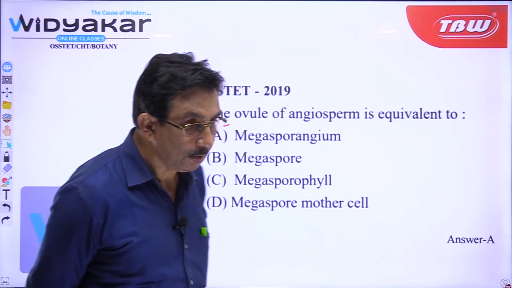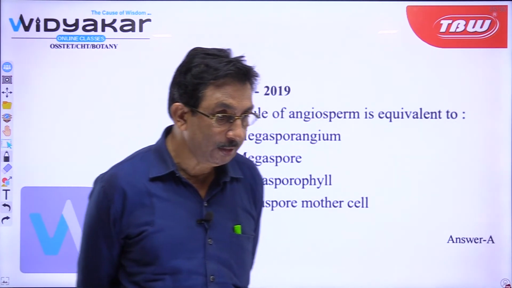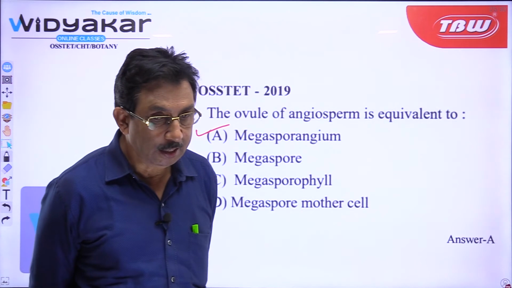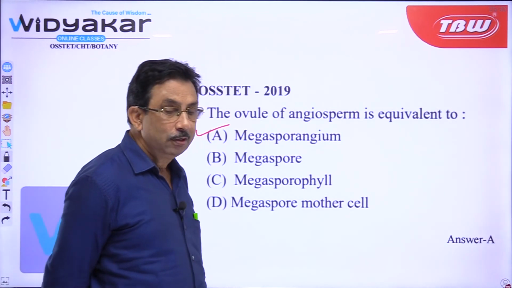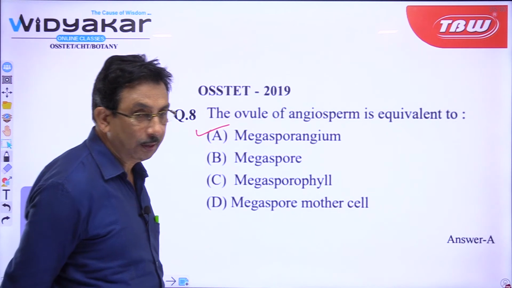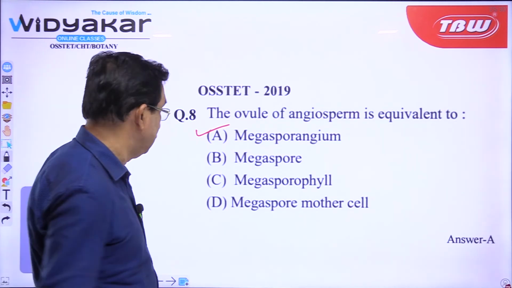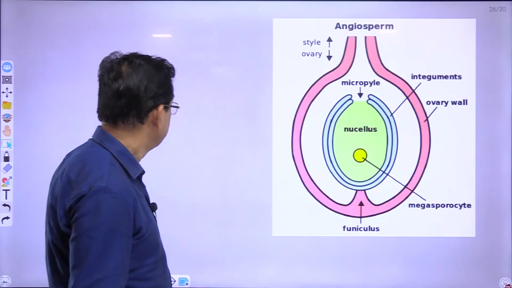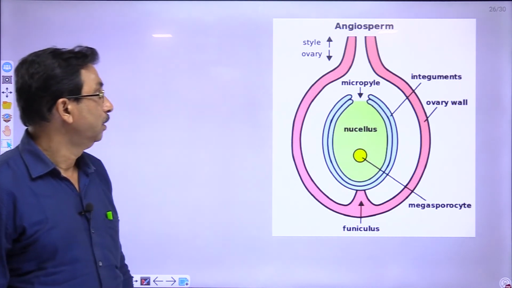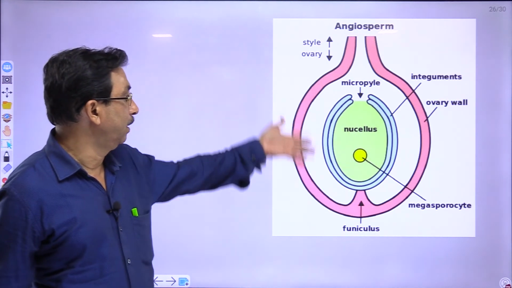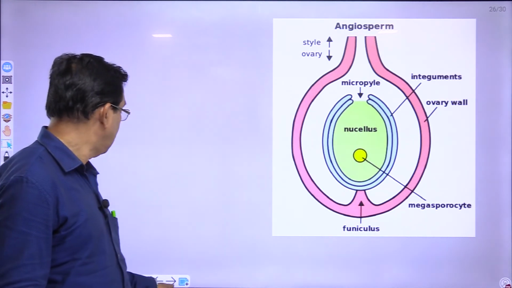Dinabandhu has given the correct answer, Priyanka has given the correct answer, Meena has given the correct answer, Shwetalina has given the correct answer, and Pooja has given the correct answer. Very good. So, I found out that 5 of you have given the correct answer. So, megasporangium is the correct answer. This is the ovule structure, orthotropous ovule, and this represents the megasporangium.